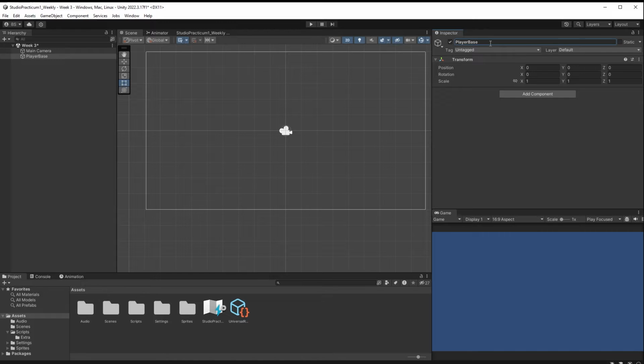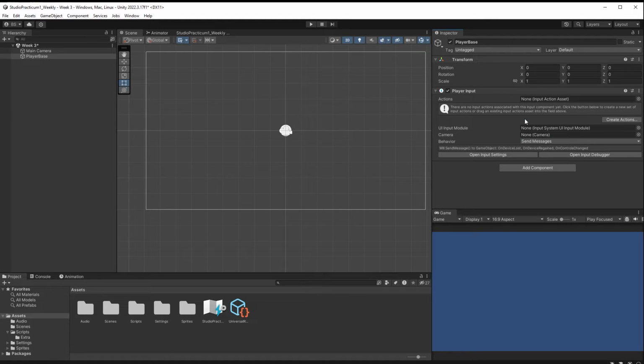So for now, our player base, we're going to add a couple of things to it. We know we're going to need a player input. So let's add that right now because I've already got it up here. So I'm going to add in my player input. We already know we're going to need this. This is how our player is going to be controlled and how we're going to associate it with our existing action map. So if we come in right here at the top, it says Actions: None, we have no action map.